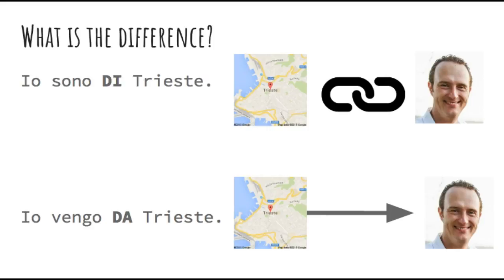It doesn't mean that there's no peripheral meaning that can be a little bit different, as it happens in every part of the language and of all languages, but this is the core difference. So remember that you can associate the di with a link kind of symbol, and the da with an arrow that starts from the starting place. So if you want to visualize it that way, I think it will be easier to figure out the difference and to remember in the future.